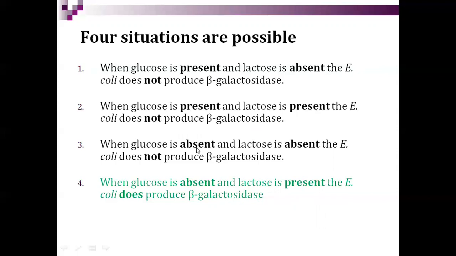See, the glucose is not there in the E. coli cell, but the lactose is also absent. Then there is no production of beta galactosidase enzyme. But when glucose is absent and lactose is present, there is no question of hampering or disturbing. Lactose, the lac, is present in the E. coli. Then only the beta galactosidase enzyme will be produced, which hydrolyzes the lactose into glucose and galactose. Is that understood?